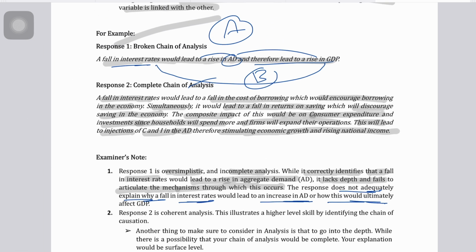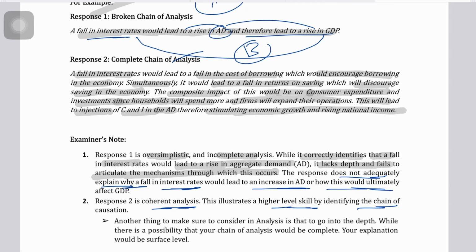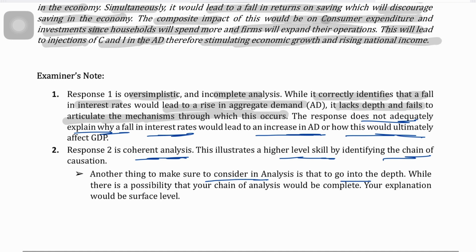While response 2, right, is a coherent analysis, which means that it is demonstrating a higher level skill of the student by identifying the chain of causation. Chain of causation means how one cause is leading to the other and how that is leading to the other. And another thing to make sure is that the analysis goes into depth.